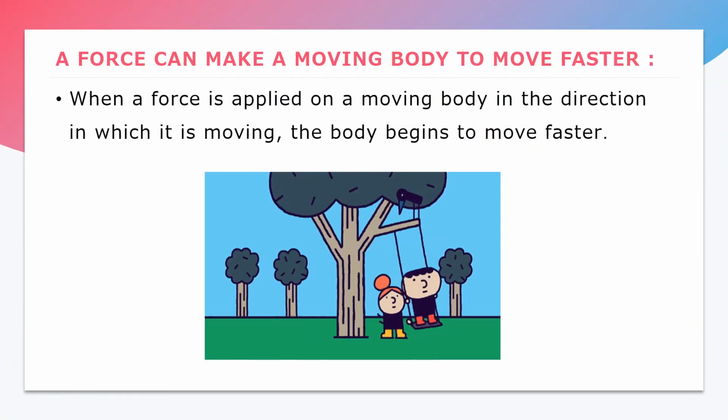When you play on a swing, you ask your friend to push that swing. Have you noticed what happens when the swing is pushed? Yes, the speed of motion of that swing increases. It means when your friend applies force on the swing in the direction of motion, the swing starts moving faster. So, a force can make a moving body move faster.